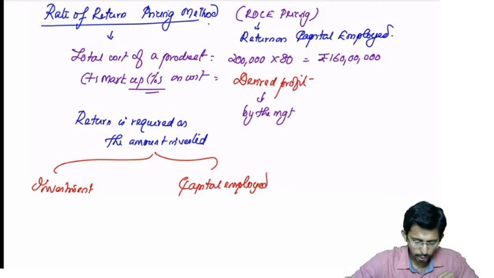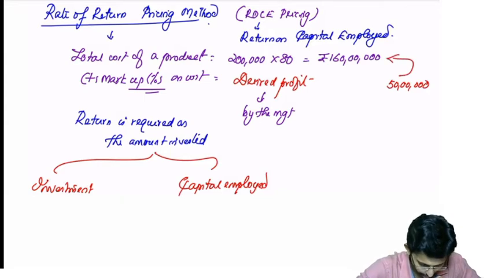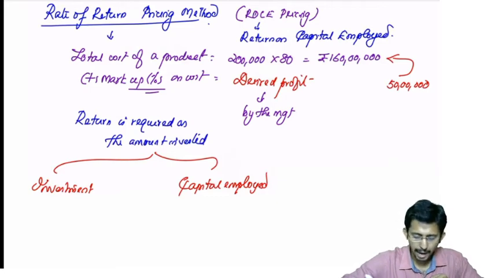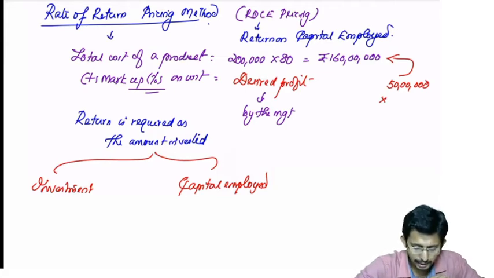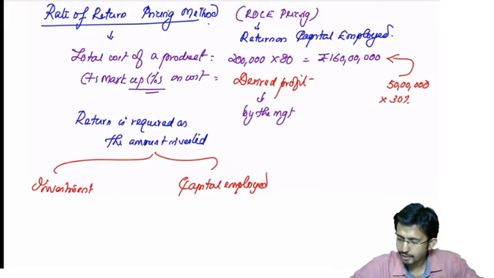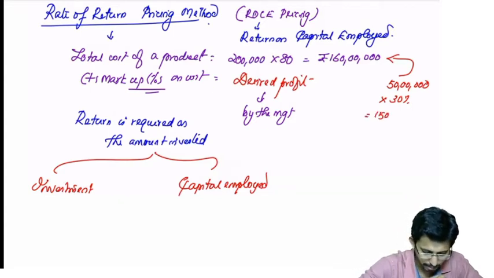Okay, so you have an investment of 50 lakhs with which you are able to have a cost of 1 crore 60 lakhs. So what will the management see? The management will see what is the required return on this capital employed or on this investment. They say that they require a minimum of 30%. Okay, so 50 lakhs is the amount invested. On that they require 30%. So they require how much profit? 15 lakhs profit. Am I right?